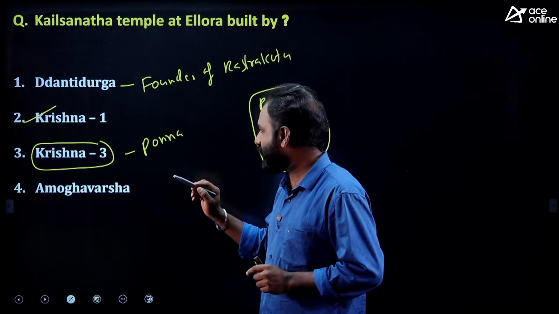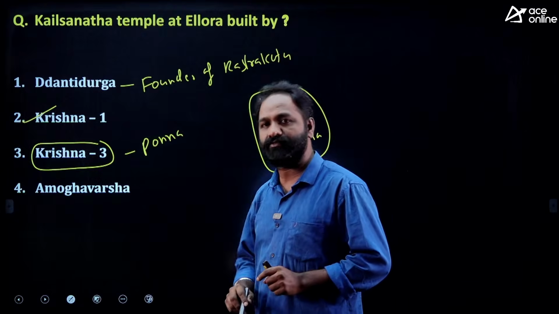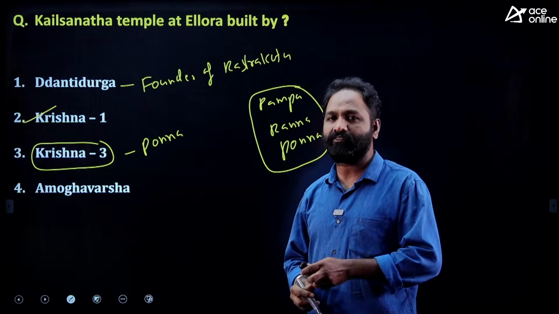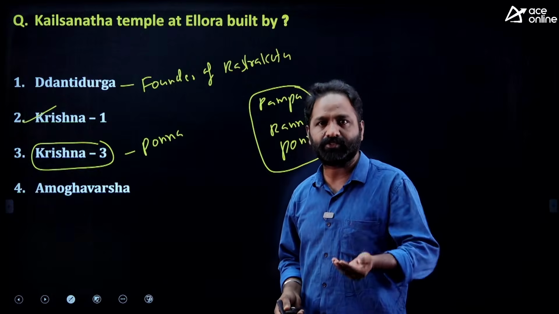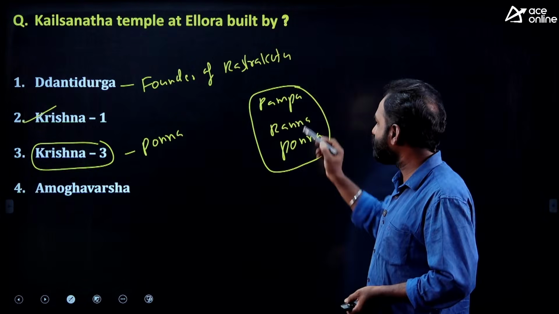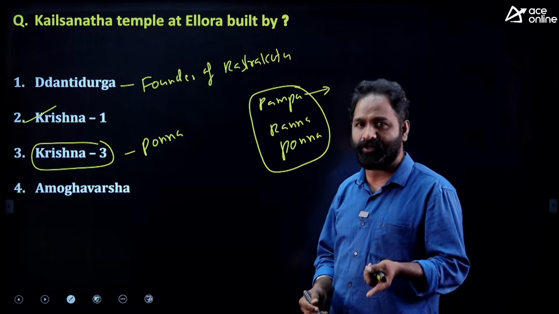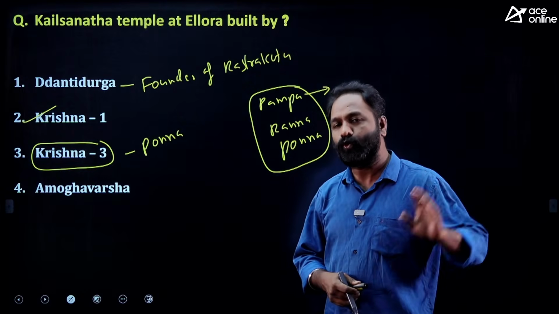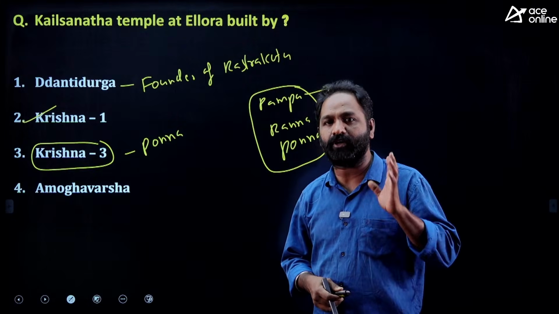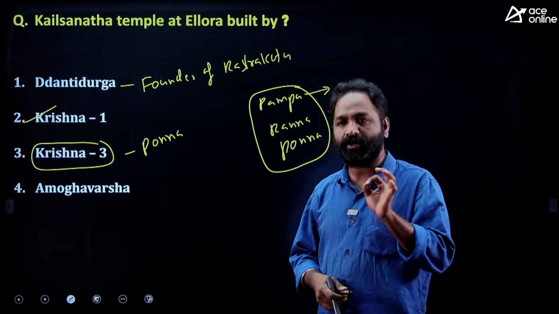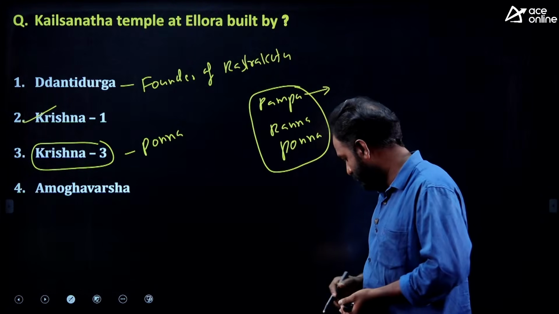One of the Kannada Traya, Ponna, worked in the court of Krishna III. In Telugu language we also have the Telugu Traya: Nannaya, Errana, and Tikkana. Pampa is a person who worked during the Vemulavada Chalukyas and wrote one of the important books. If anyone knows the book written by Pampa, please mention it.